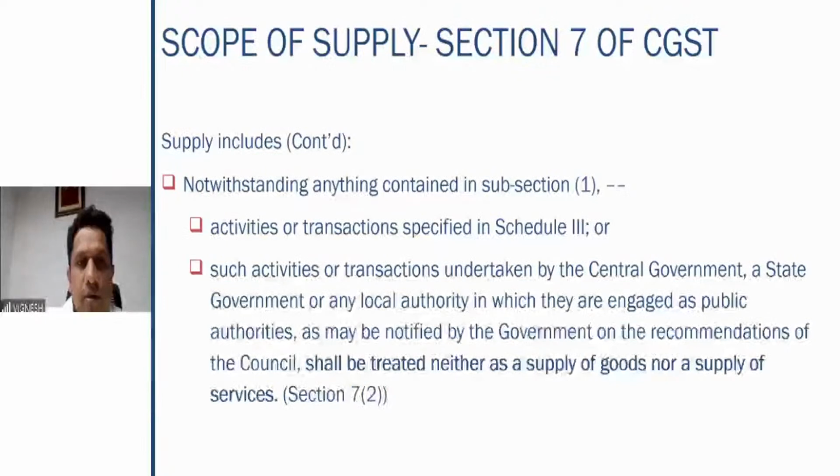So therefore, activities or transactions specified in Schedule 3, or such activities undertaken by the central government, state government, or local authority, shall be treated neither as a supply of goods nor as a supply of services. So therefore, whatever activities are mentioned in Schedule 3, and such activities as undertaken by the central government or state government, etc., it's neither a supply of goods nor a supply of services. Fine. So therefore, that is an important point which you have to remember here.